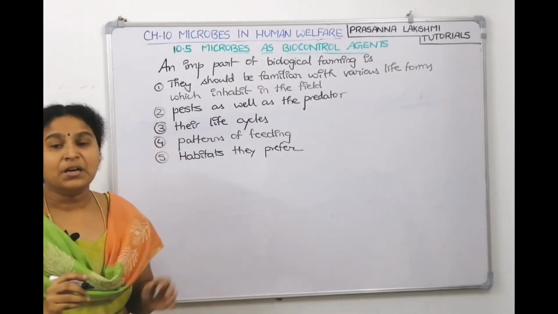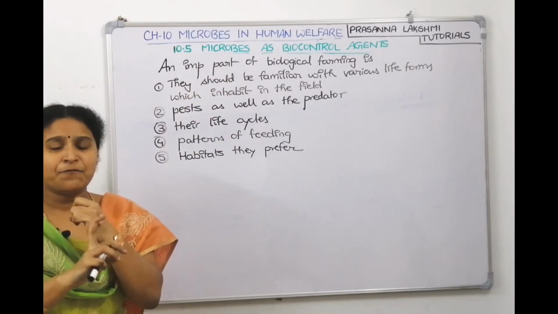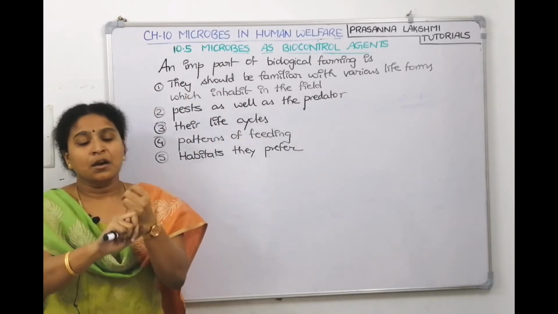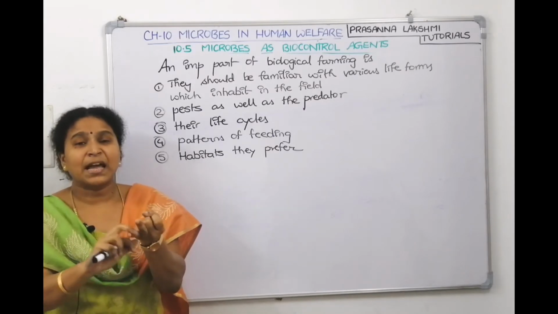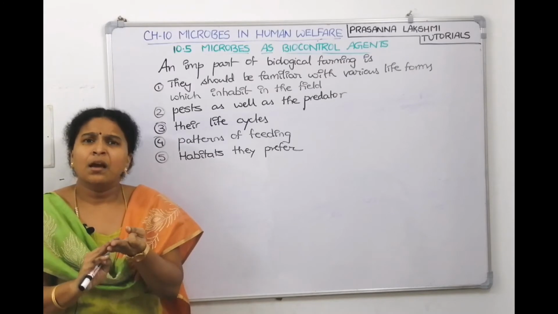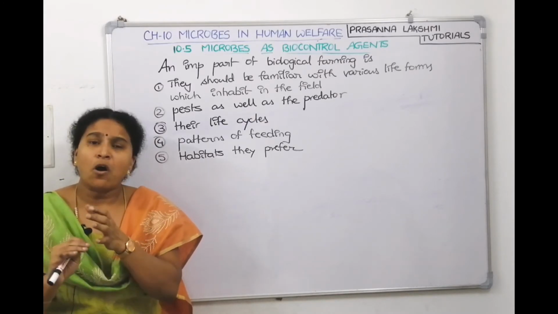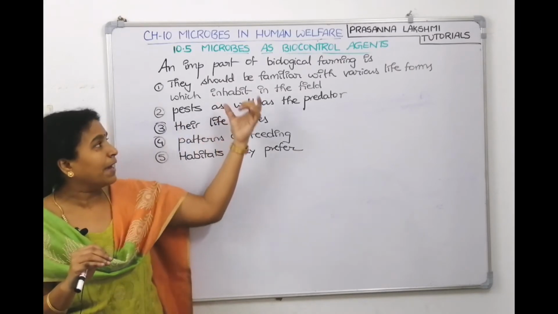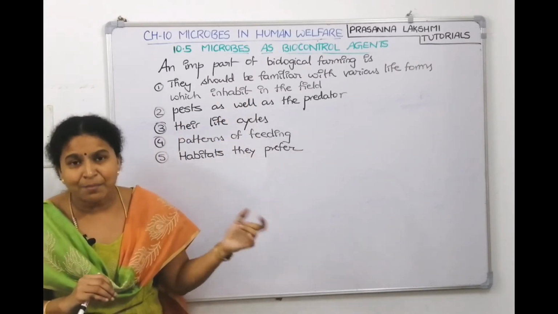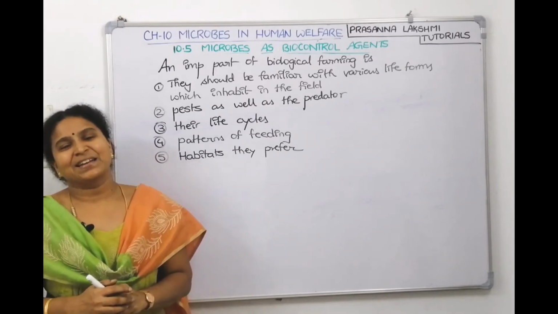Only when a farmer has knowledge about all these things, what are the various life forms which are present in the field, who will infect it, and the pest is controlled by which predator, what is its life cycle, what are the patterns of feeding, in which places does it live, all this a biological farmer should have knowledge of. Then only he can eliminate the pest.